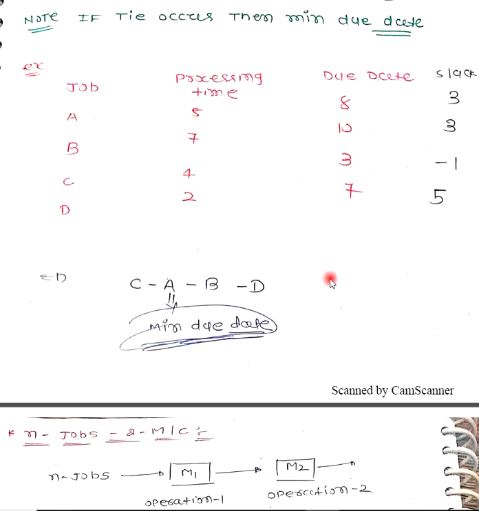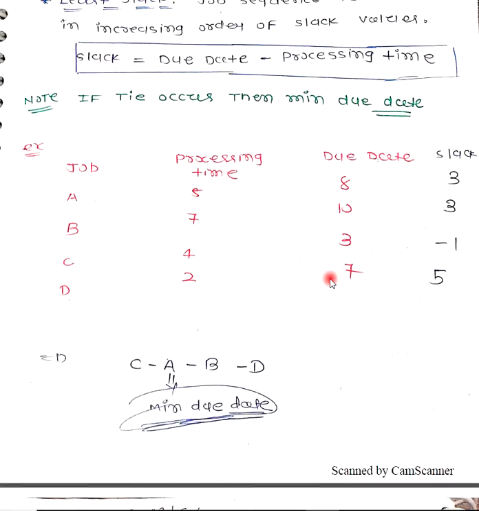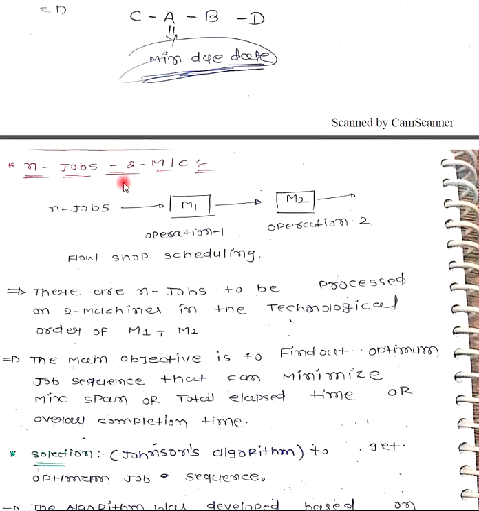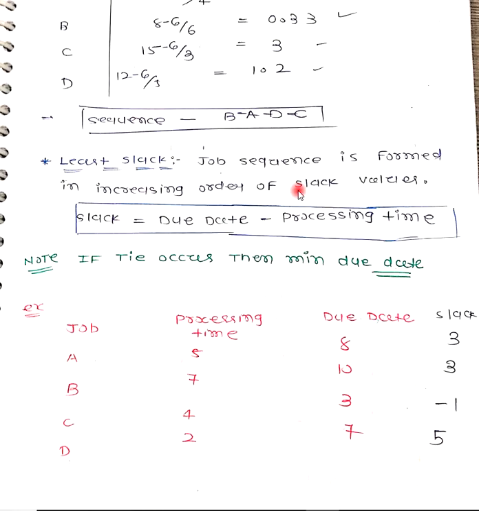Okay. So these are some important topics of n job 1 machine. In the next video, we are going to discuss n job 2 machine. How to solve n job 2 machine? N job 2 machine means you have a number of jobs, and each job has to be processed on 2 machines. Here there is only 1 machine. So these are the important numericals regarding scheduling.